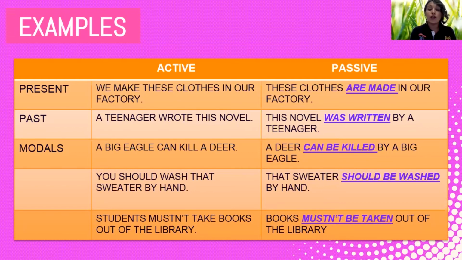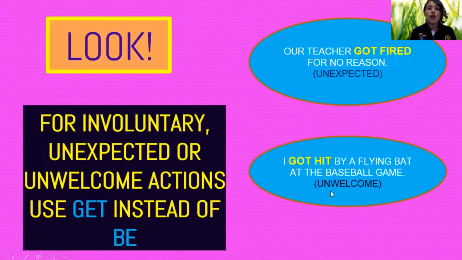And then with must. Students mustn't take books out of the library. It's a must, okay? It's a rule. So, books mustn't be taken out of the library. Well, and here you have the underlined structure, okay? Then continue.